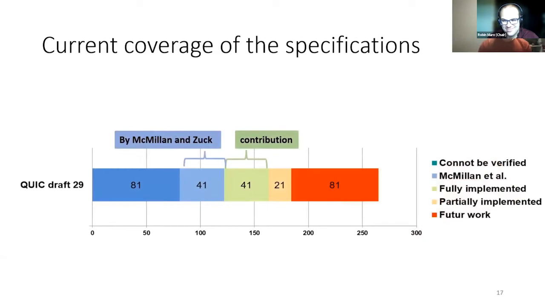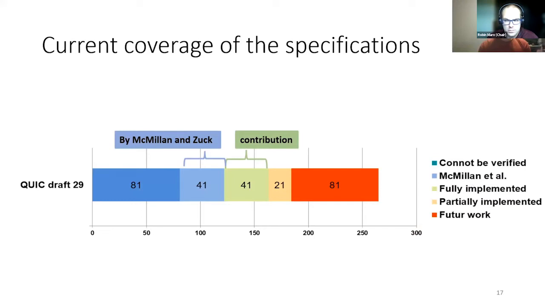So now if we look at the requirements of the RFC, we can see in dark blue that a large part of these requirements cannot be formally verified. This is due to several reasons, such as requirements needing information about the internal state of an implementation, or when we reason about time, for example. Then in light blue, we can find all the requirements defined by a must statement that Ivy and Mcmillan implement directly. Our contribution is represented in green.